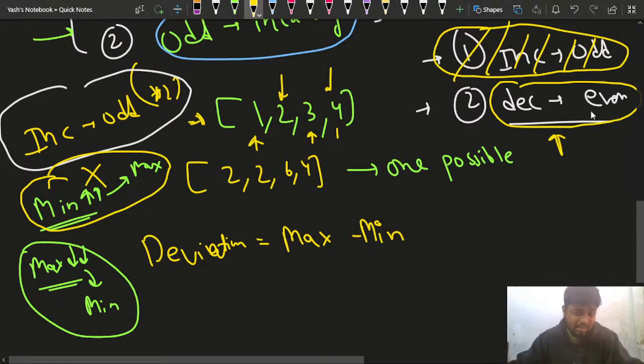So what I'll be doing is, decreasing even numbers is the only operation that is left. So that means I have just one operation. I can only decrease the maximum value such that it comes closer to the minimum value, right? So this is what I'll be doing. Is this much part clear to everyone?